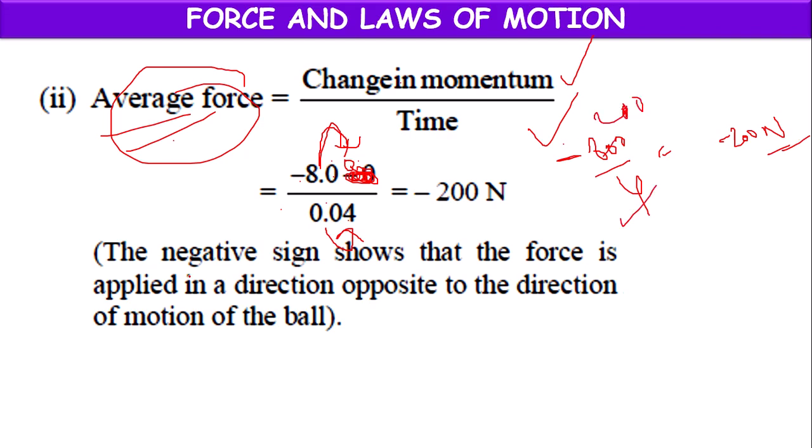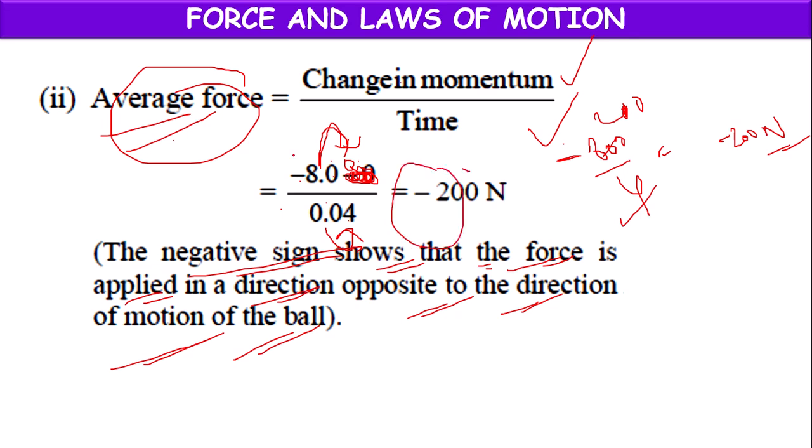So the negative sign shows that force is applied in a direction opposite to the direction of motion of ball. So whenever there is minus sign, the force direction will be opposite to the motion of the ball. That we have to imagine.